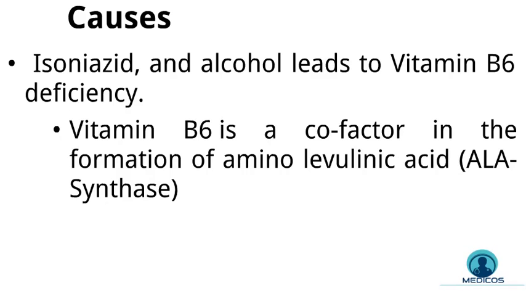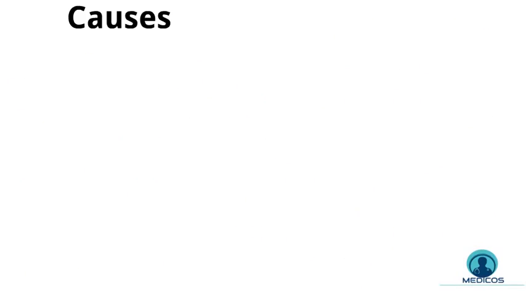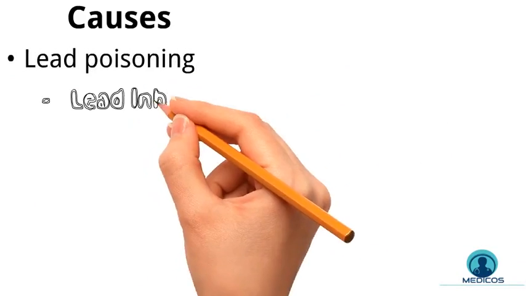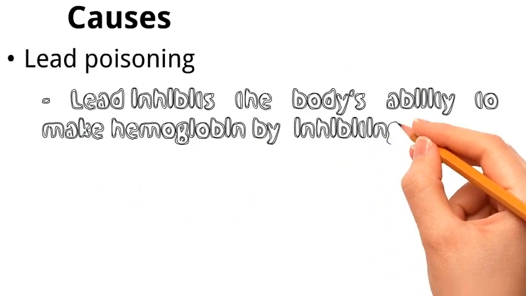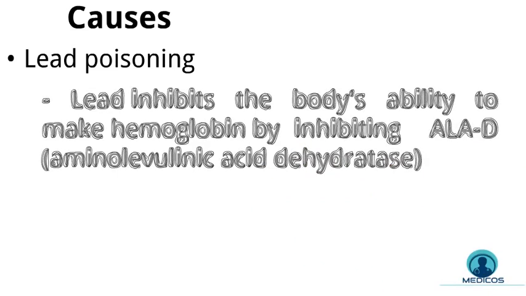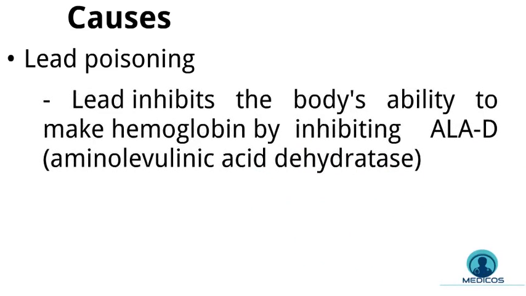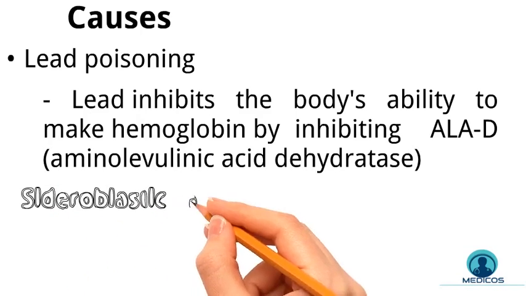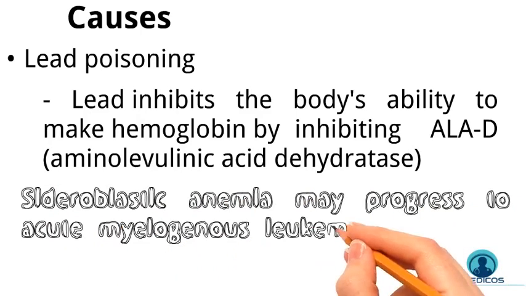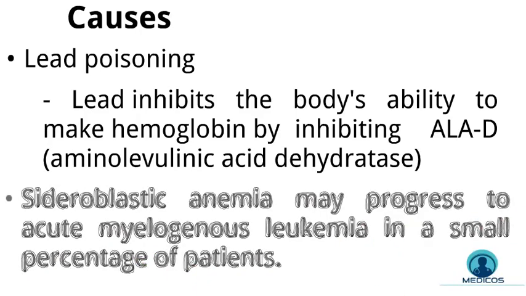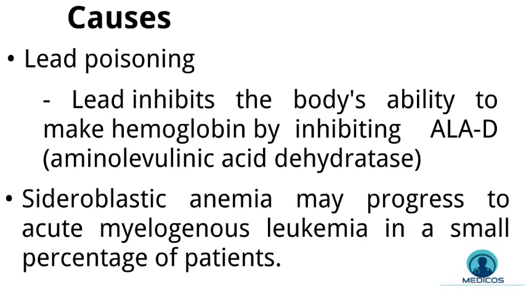The other acquired cause of sideroblastic anemia is lead poisoning. Lead inhibits the body's ability to make hemoglobin by interfering with several enzymatic processes. Specifically, it inhibits aminolevulinic acid dehydratase or ALAD and ferrochelatase. And sideroblastic anemia may also progress to acute myelogenous leukemia or AML in a small number of patients.